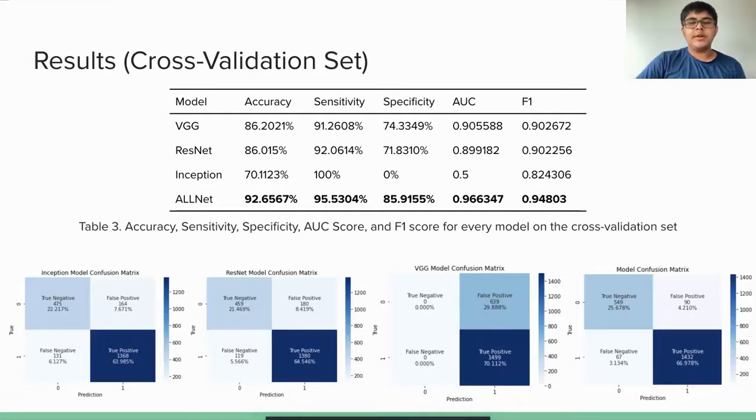The only metric that it did not have the highest performance in was sensitivity, as it had a sensitivity of 95.5% and the Inception model had a sensitivity of 100%. However, the Inception model also had a specificity of 0%, which implies that the Inception model always guessed that a cell had ALL. Since the Inception model would never correctly diagnose a healthy cell, it is the worst classifier of the two. ALLNet would then be the best classifier out of all of the models tested.